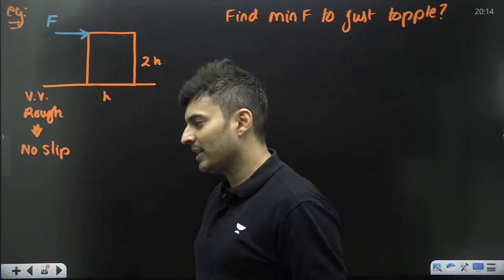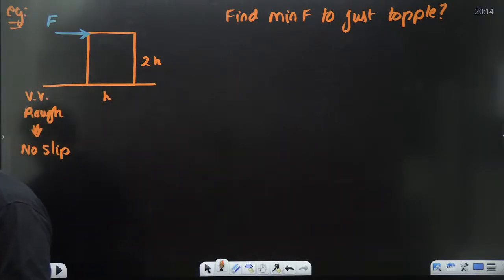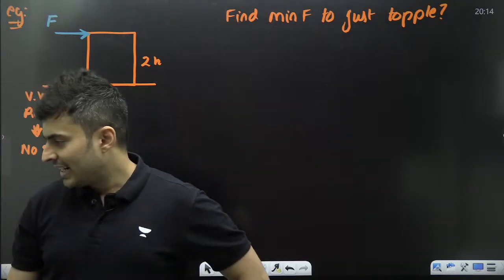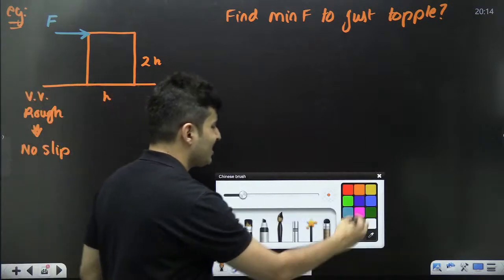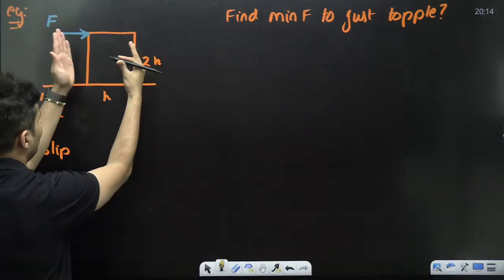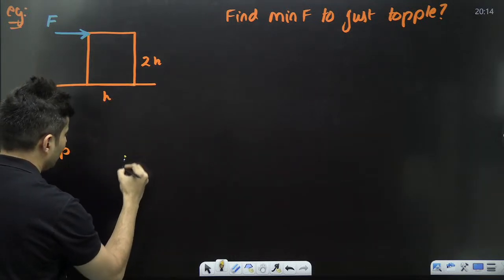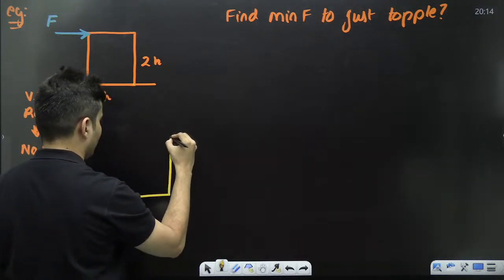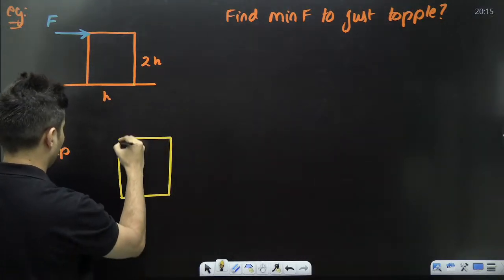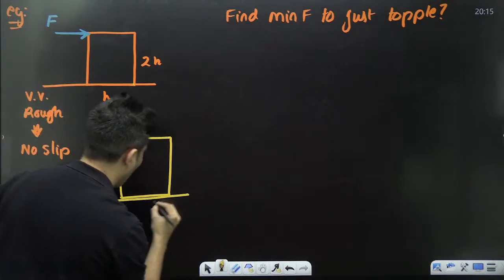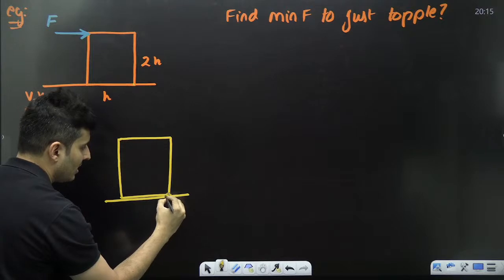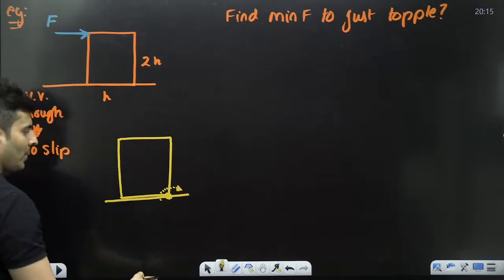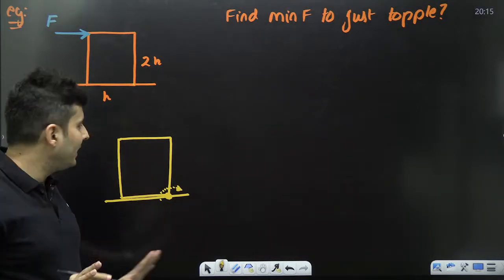Ready to solve this, guys? Everybody with me? All right, so let's begin. When it is just on the verge of toppling, just imagine it will rotate about this point. The diagram will almost be like this. It would have almost lost contact from all these points. About this point, it will just begin to rotate. Almost, but it is still right now at equilibrium.